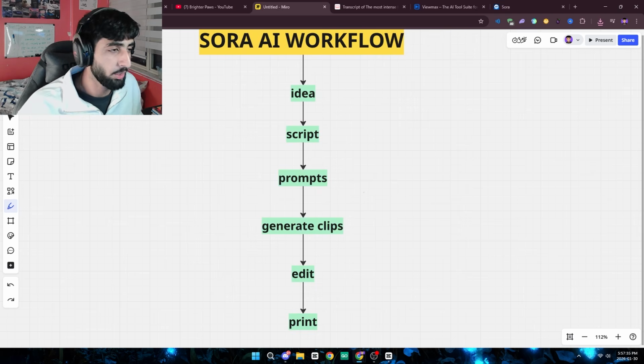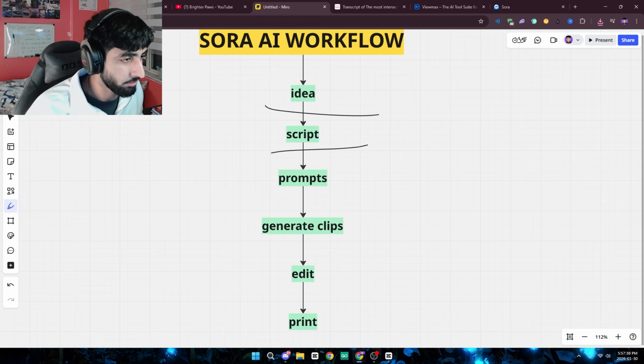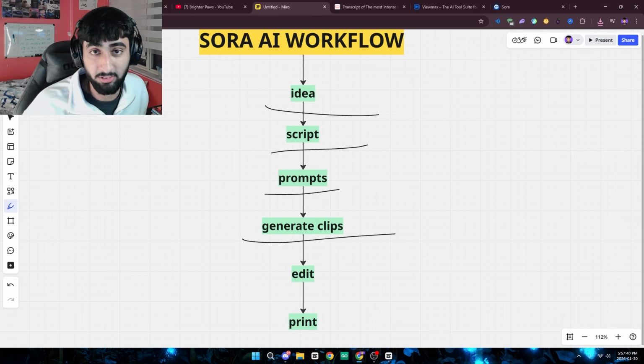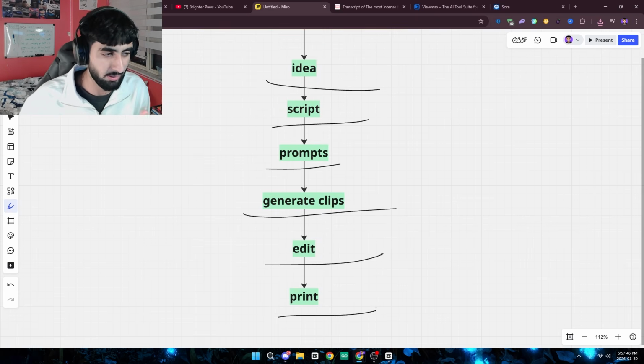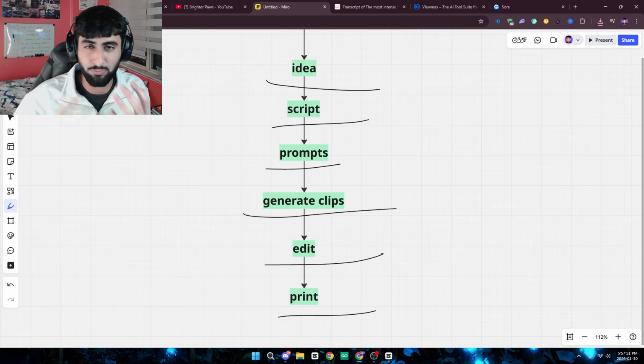All right, so while I'm waiting for the clips to generate, we're done with the idea, we're done with the scripting, we're done with the prompts, and now we're basically generating the clips, all in the span of like 10 minutes. I'll actually show you guys how you can edit these. I'm gonna keep it super quick. You can edit it however you like. Just look at your competitors, see what's working, and just follow their editing style.